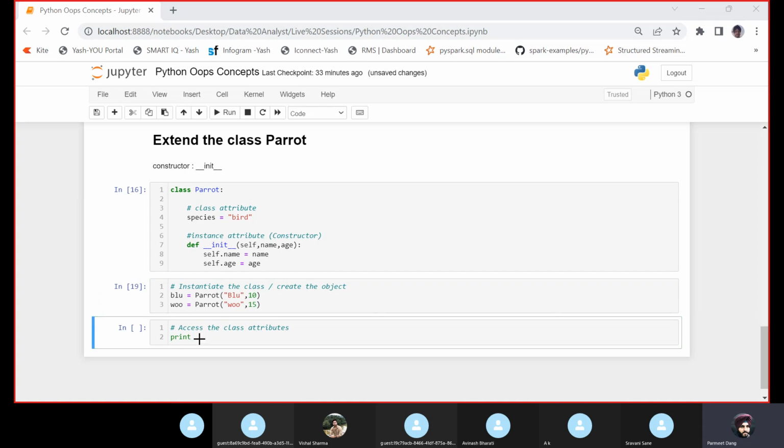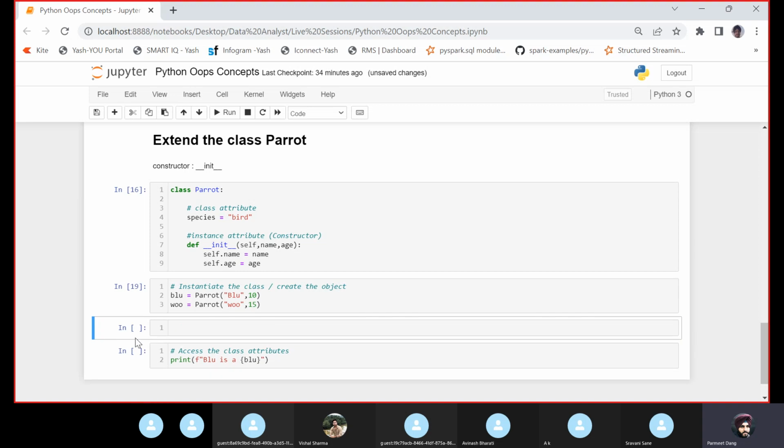Let us now access the class attributes. Print a formatted string. Blue is the object. How to access the class attribute?